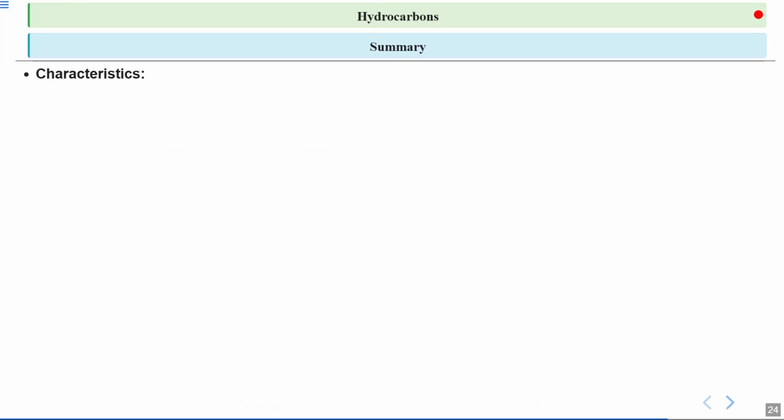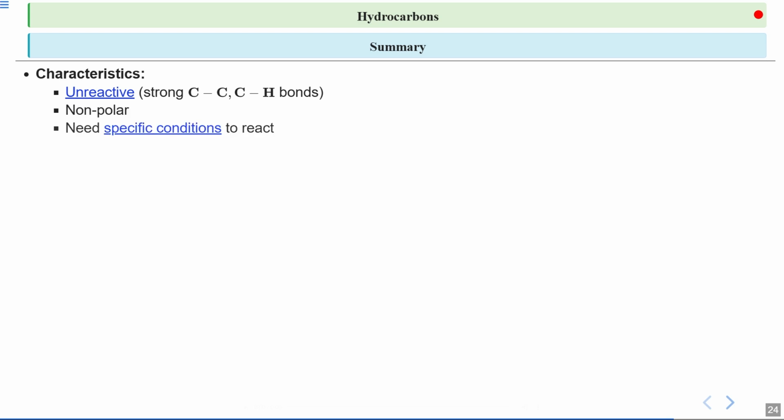Let us now summarize today's discussion. The first characteristic of hydrocarbons, if I talk specifically about alkanes, is that they are unreactive in nature. This is because of the strong carbon-carbon bond and strong carbon-hydrogen bond they have, which is difficult to break. Next, hydrocarbons are generally non-polar. This means that they do not have a significant difference in charge across the molecule, making them less likely to react with polar solvents like water. After that, we saw that hydrocarbons need specific conditions to react. Under normal circumstances, they do not readily undergo chemical reactions.